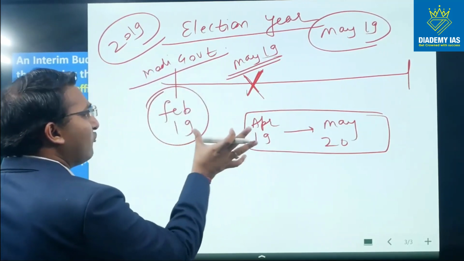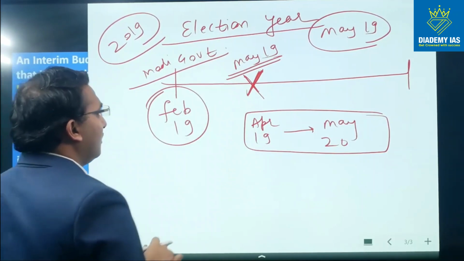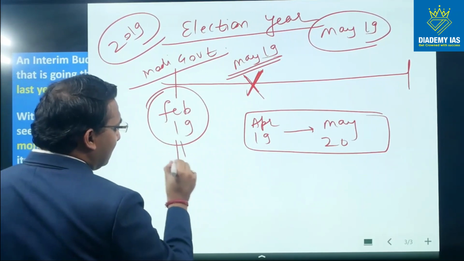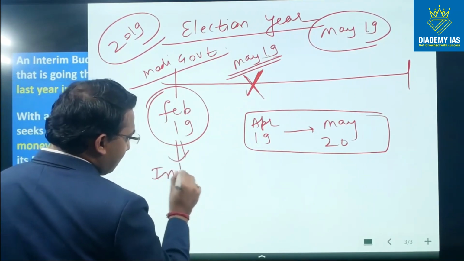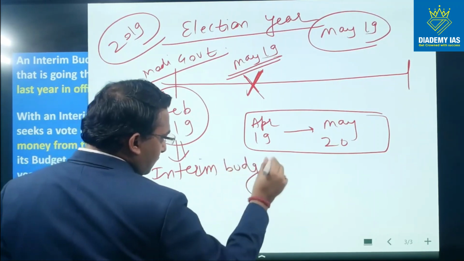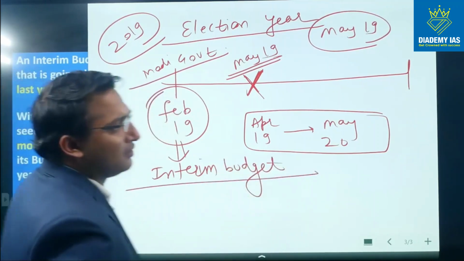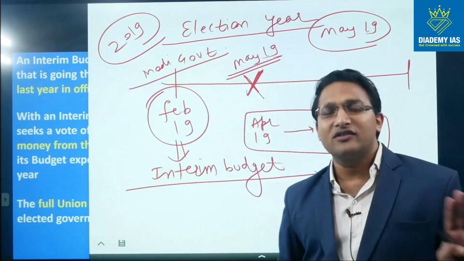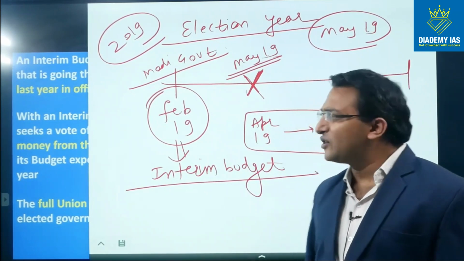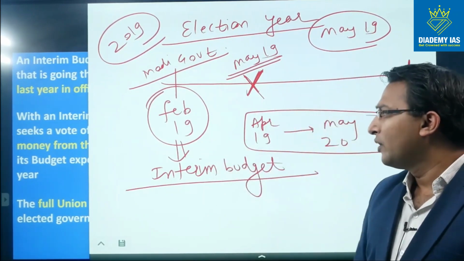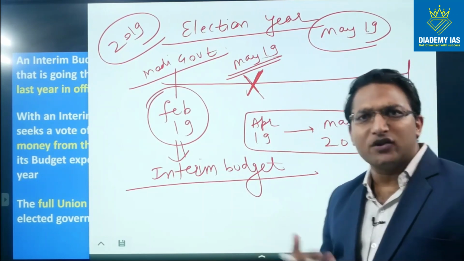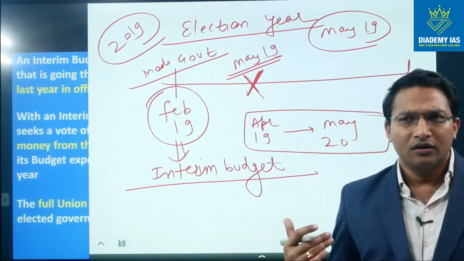So to manage this kind of situation in the election year, the budget which is presented in the month of February 19 is called the interim budget. Right? Technically this word has not been mentioned in the Constitution of India, and when the government is presenting the budget on February 19, it does not say anything especially about an interim budget.